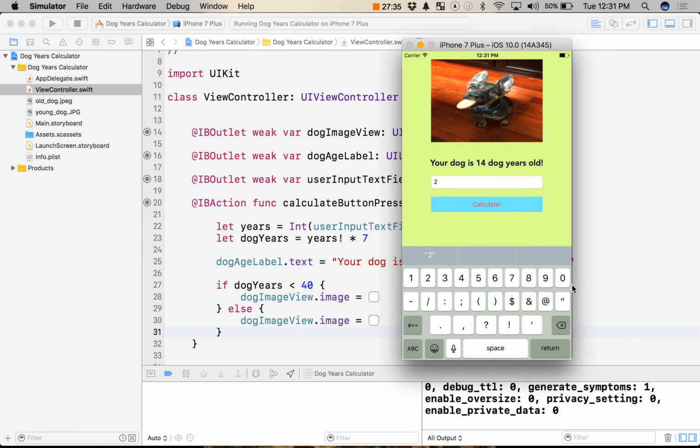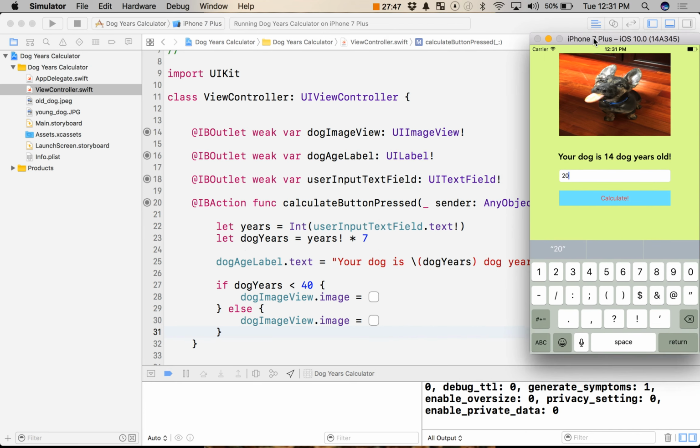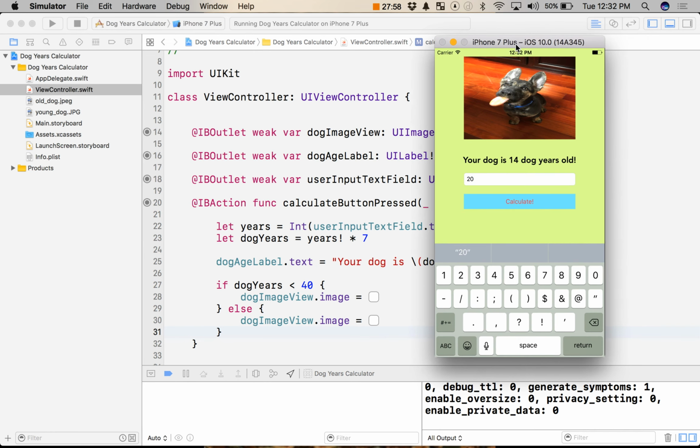Now let's go ahead and make him 20. Now notice, when I added a 0, it didn't change. That's because the function hasn't been called yet. This function, when I pressed the button the first time, started the function, did all this, and then it stops. So it's not sitting here constantly observing this and waiting for it to change. There are ways to do that, but again, that's outside the scope of this tutorial. So if we want it to change, we need to hit calculate again, and our old dog, perfect.